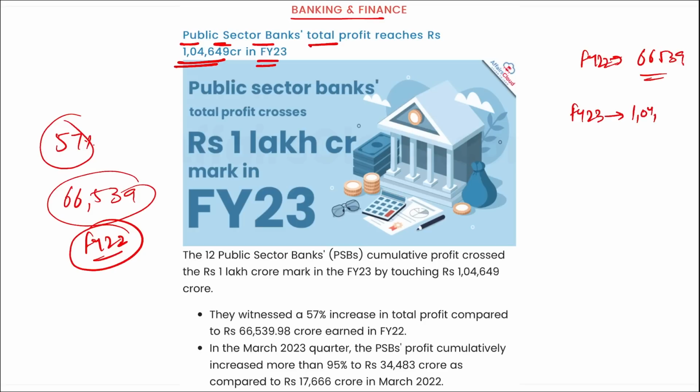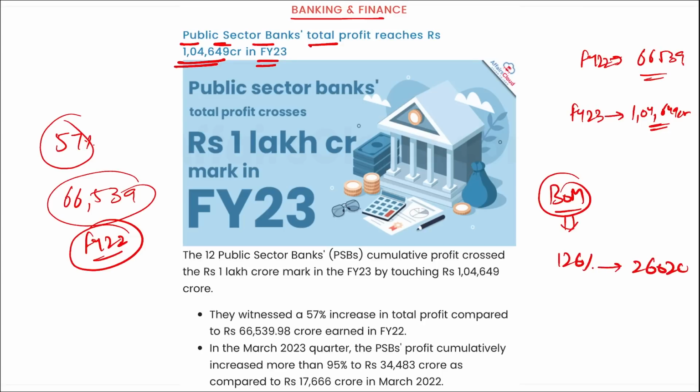1,04,649 crore rupees. Right? Then remember, in percentage terms, the bank with the highest net profit growth is Bank of Maharashtra. They saw the highest net profit growth with a 126% increase to 2,602 crore rupees.